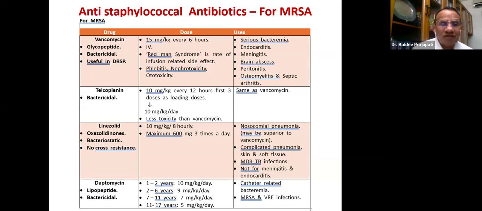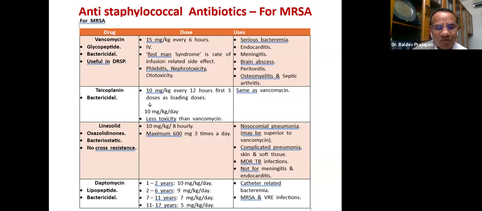Teicoplanin is somehow not used much, but it is a very good drug. Bactericidal. Compared to vancomycin, it has lesser toxicity. Linezolid, please keep it very specific, and it is for MDR TB. Therefore, don't use it in routine infections. Dose and everything you know.